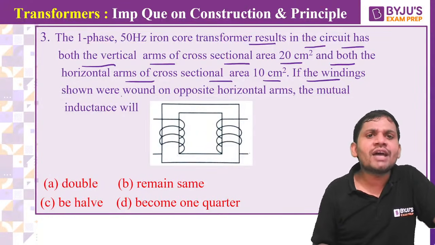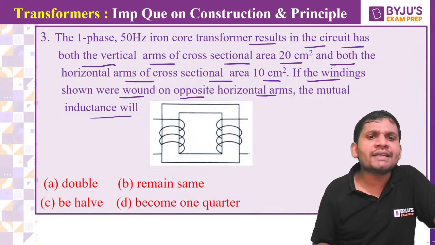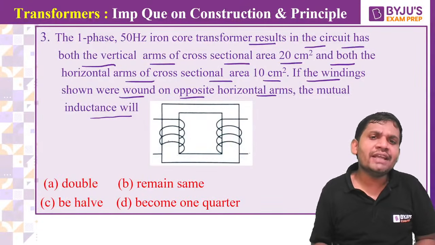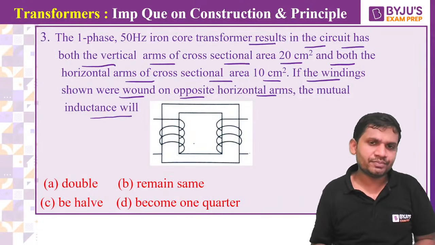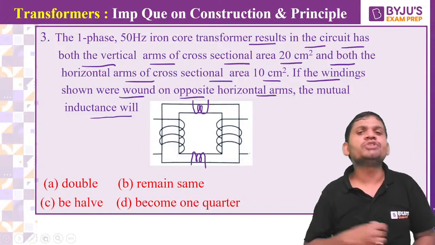If the windings shown were wound on opposite horizontal arms, the mutual inductance will be? Initially these windings are placed in the vertical arms. If they are wound on the horizontal arms, what is the mutual inductance? That is the question asked.